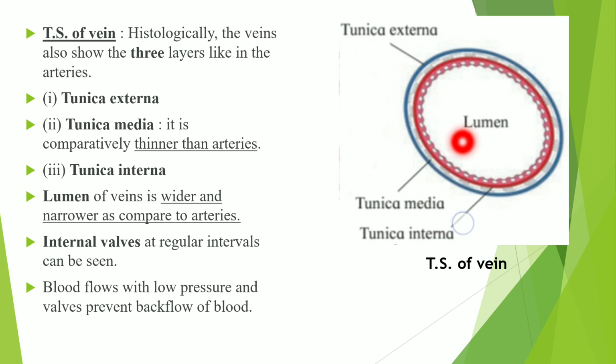Then there are internal valves in veins. Arteries do not show the internal valves. So blood flows through at lower pressure. So in veins blood flows with low pressure, and in artery blood flows at high pressure. So the valves which are present in veins can prevent backward flow of the blood.